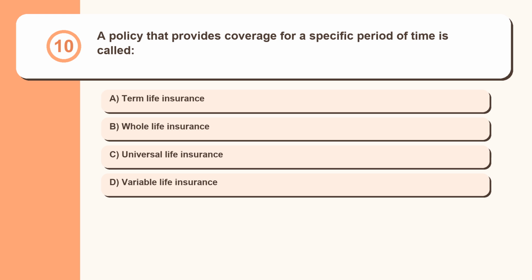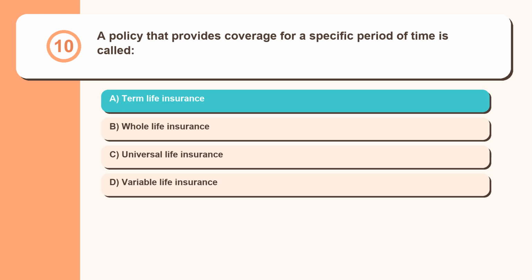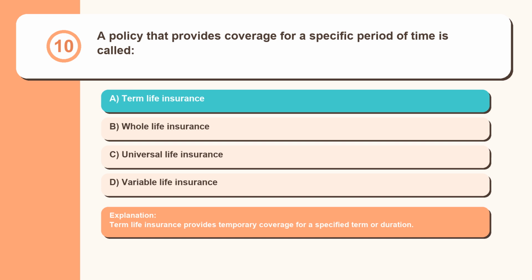Question 10. A policy that provides coverage for a specific period of time is called: term life insurance, whole life insurance, universal life insurance, variable life insurance. Term life insurance provides temporary coverage for a specified term or duration.